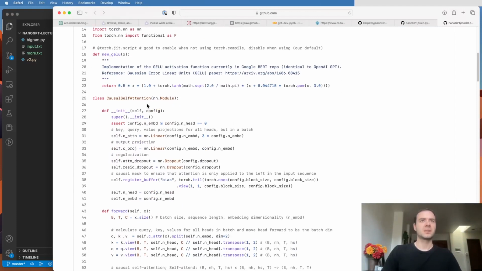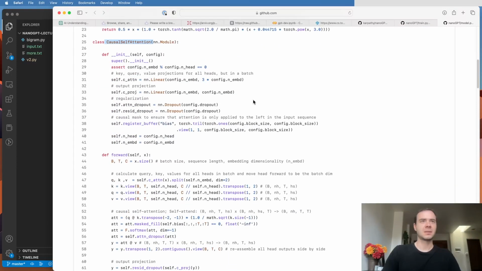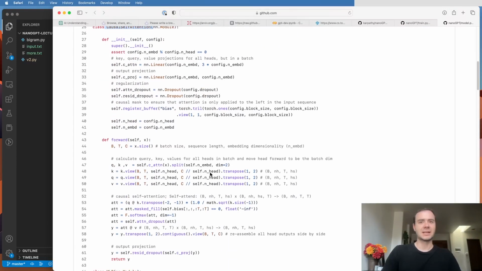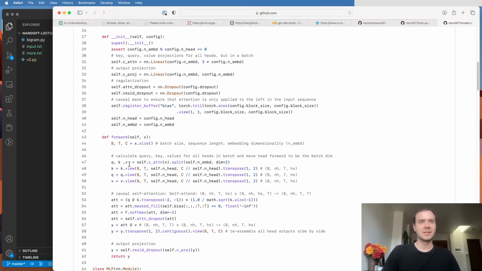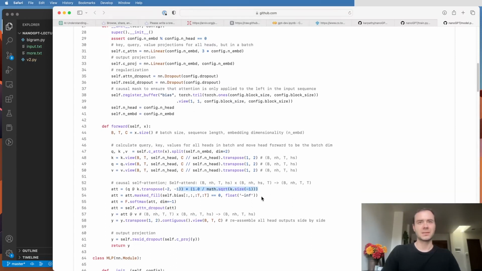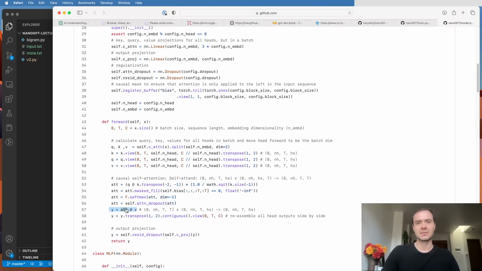So first, here we have the causal self-attention block. And all of this should look very, very recognizable to you. We're producing queries, keys, values. We're doing dot products. We're masking, applying softmax, optionally dropping out. And here we are pooling the values.